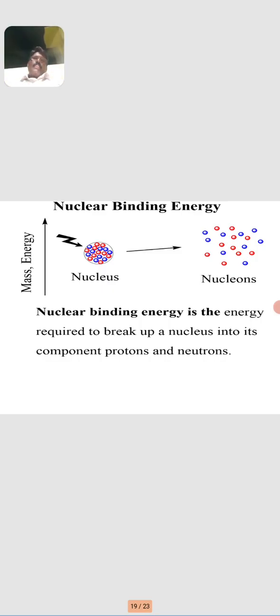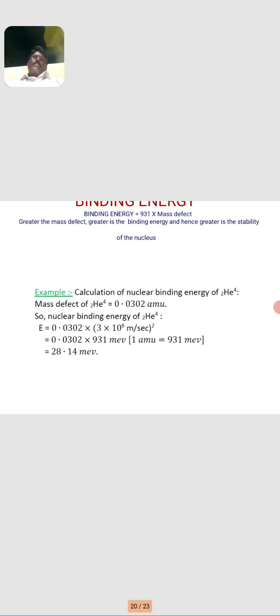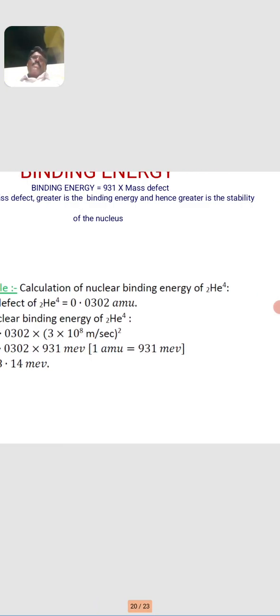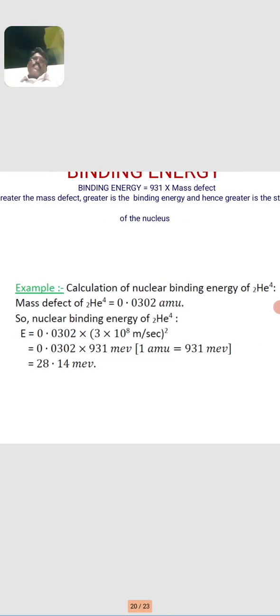The nuclear binding energy is the energy required to break up a nucleus into its component protons and neutrons. So how to calculate binding energy? The mass defect is multiplied with 931.6 MeV. The greater the mass defect, the greater the binding energy, and hence the greater the stability of the nucleus. Now calculate the nuclear binding energy of the helium nucleus.